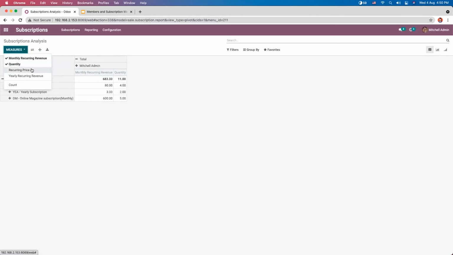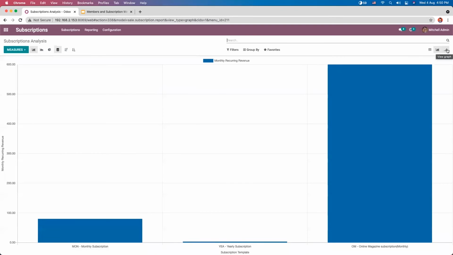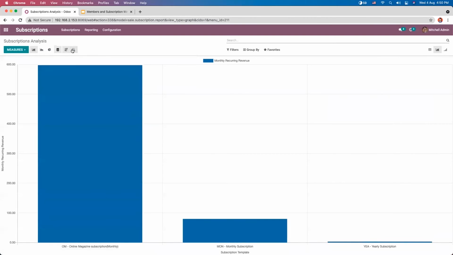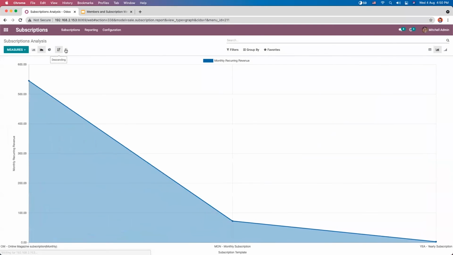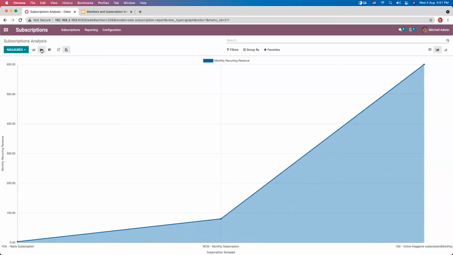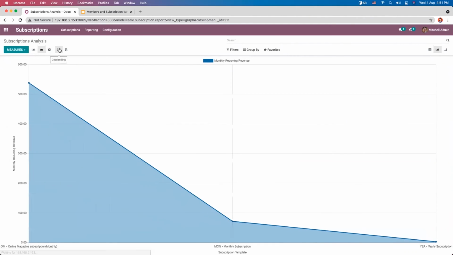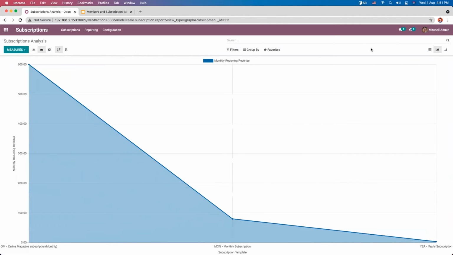And then you can also view the recurring price, yearly recurring revenue, count. So according to your need, you can add these measures to this report. This view is pivot view, and you can also view other views like graph view and cohort view. From the graph view, as we have seen before, we have pie chart, bar chart, line chart. From this graph view, you can view the report in ascending and descending order. So this one is a monthly recurring revenue.